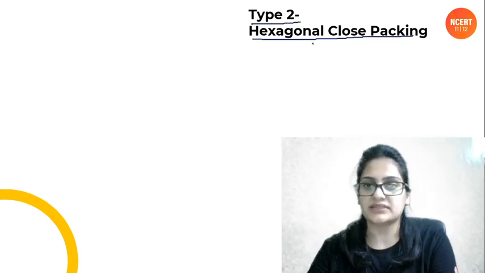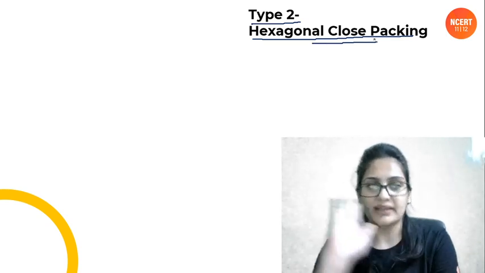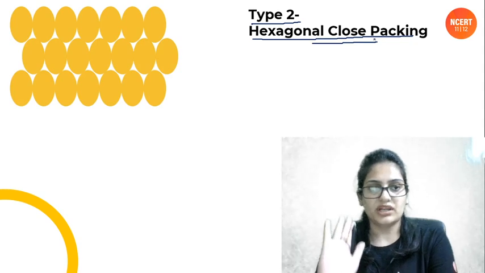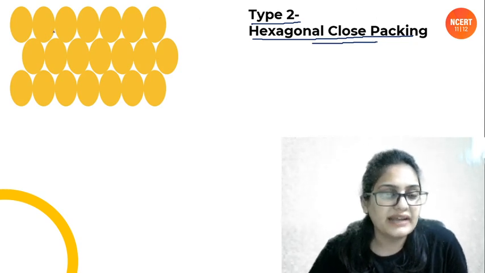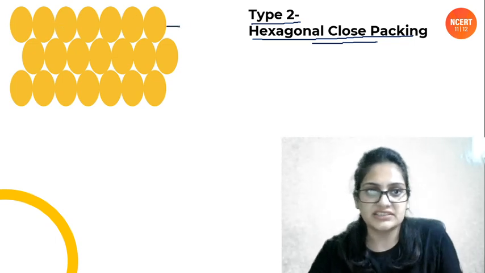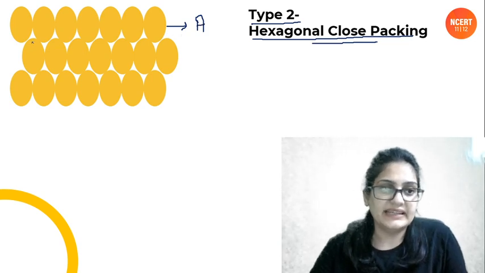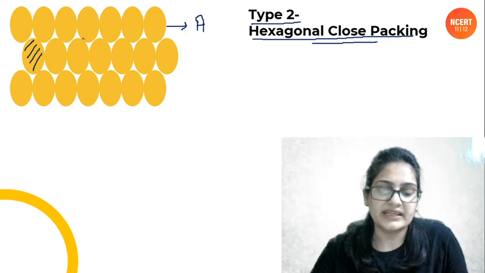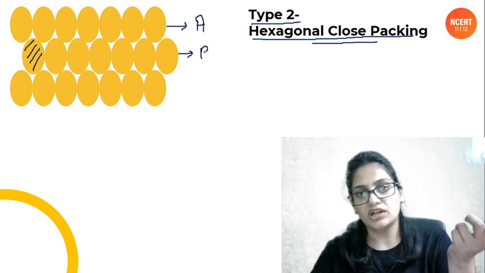Why do we call it hexagonal close packing? You will be able to understand it by just having a look at the packing. So this is going to be the packing, people. The atoms are not below the atoms that are present in the first layer. This is the first layer. Let us call it A layer. Since in the second layer the atoms are not just below the atoms of the A layer, they are occupying different positions, so this will be a different layer, called B layer.